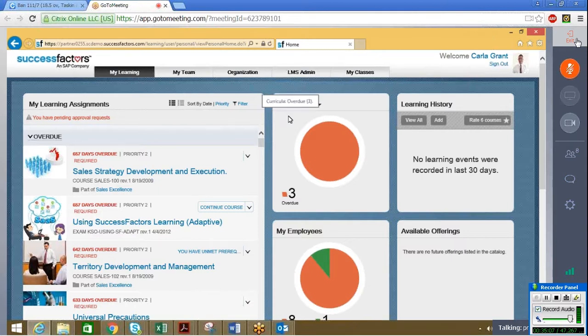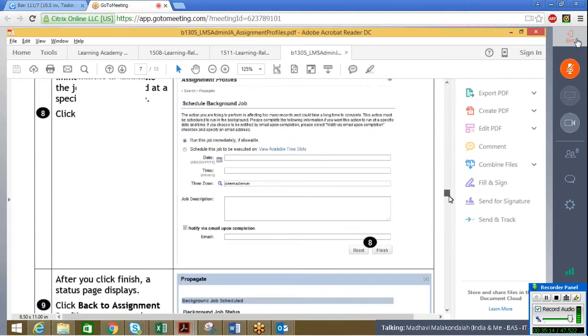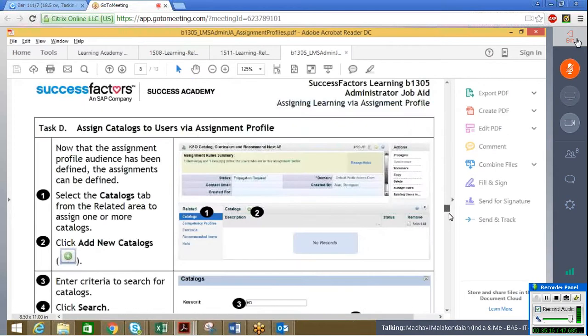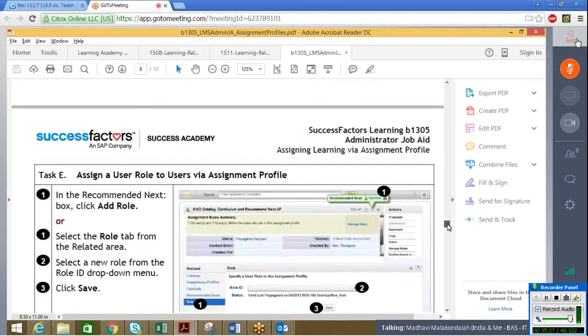Yes. Correct? Now coming to catalog. What we have done is we created a catalog and searched for the catalog called human resources. What we have added is coming here under the catalog called human resources. We are again propagating it.